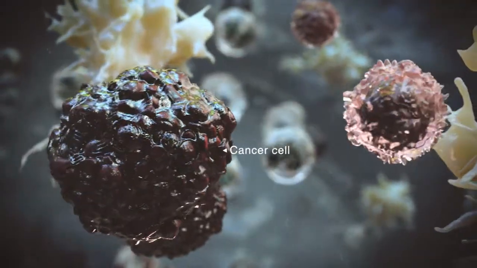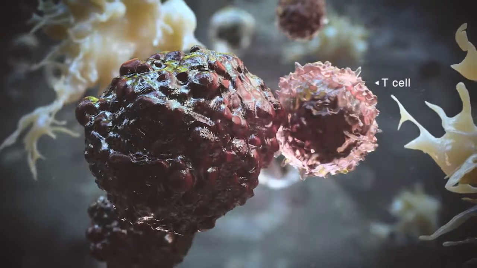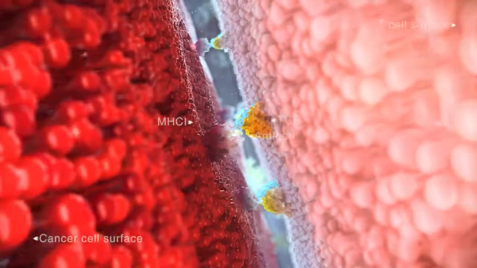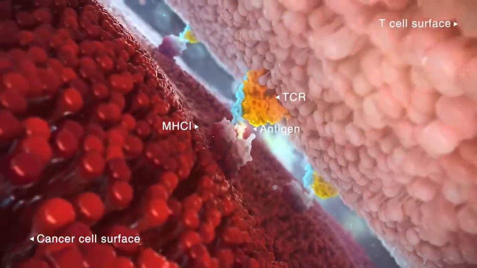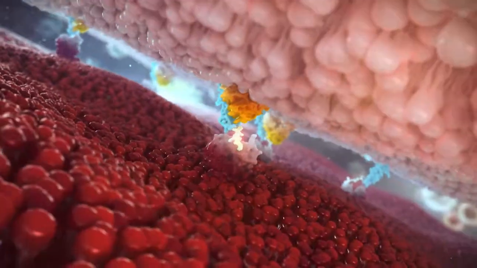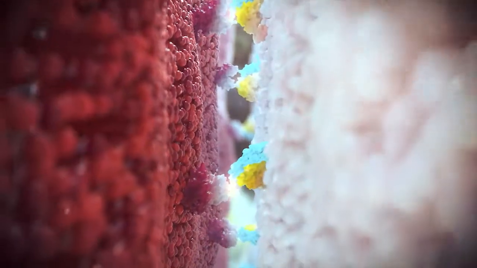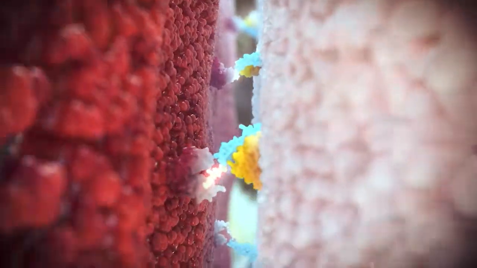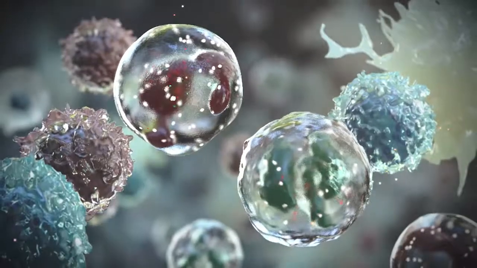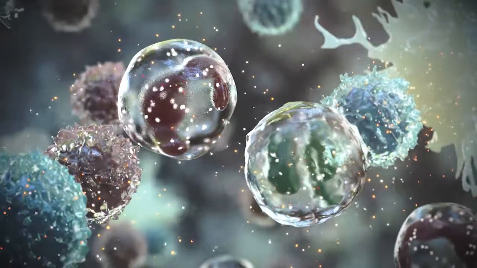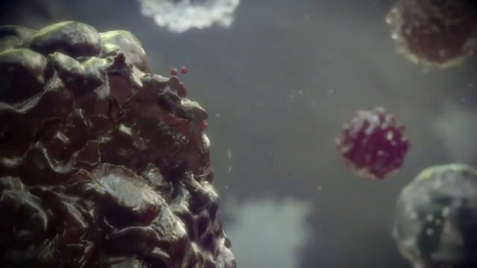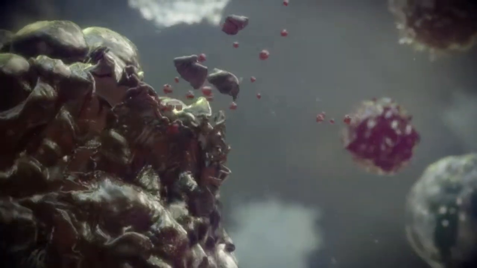Cancer cells express antigens called tumor-associated antigens, which the immune system can recognize and target. Such antigens are presented on the surface of tumor cells bound within a major histocompatibility class 1, or MHC1. This complex is then recognized by T cells, which interact via T cell receptors on their surface. T cell activation stimulates cells of the immune system to release granzymes and perforin, which trigger apoptotic signaling cascades to initiate the destruction of tumor cells expressing the antigen.